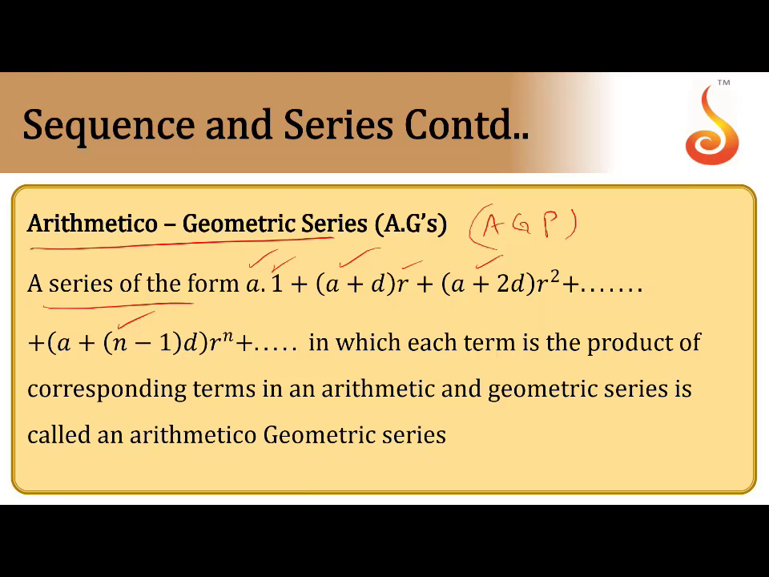That means a series in which each term is the product of the corresponding terms of AP and GP is called an arithmetic geometric progression. If there is an AP, a, a plus d, a plus 2d, and a GP 1, r, r square, r cube, and you multiply corresponding terms and then add them to get the series, that series is called an arithmetic geometric series, or arithmetic geometric progression. We call it shortly AGP. This type of question is also a little important for mains level.